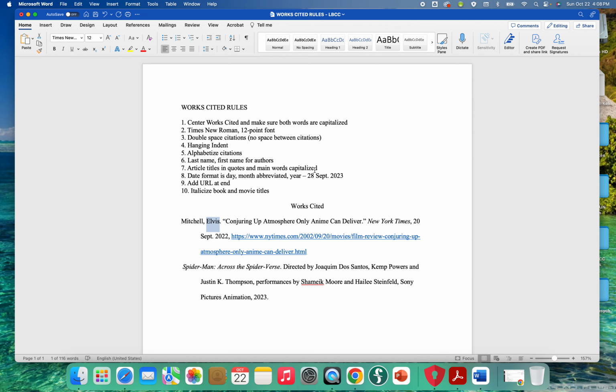Article titles in quotes and main words capitalized. So you can see quotes here. Conjuring is capitalized up. Atmosphere only anime can deliver. There's a period inside the quotes here. And then you're going to have where it's coming from. So this is who put this out. So it's the New York Times, and that should be italicized. The dates are day, abbreviated month, and then the year. And then there's a comma, and you do want the URL in there for an article. So that's how that's going to work.